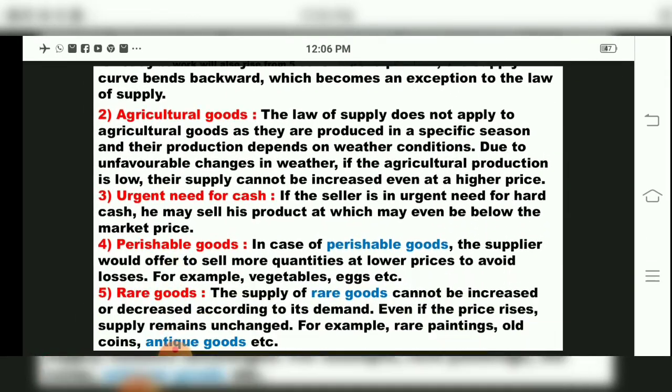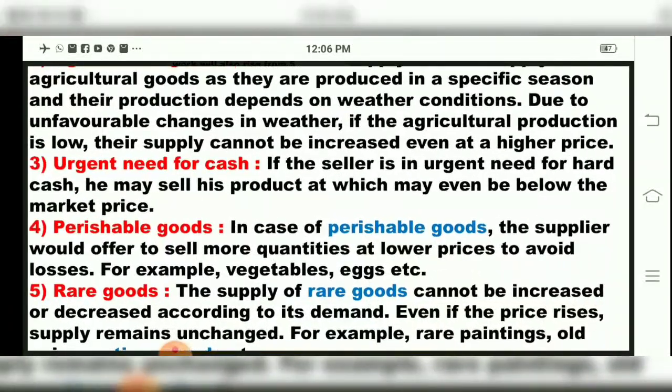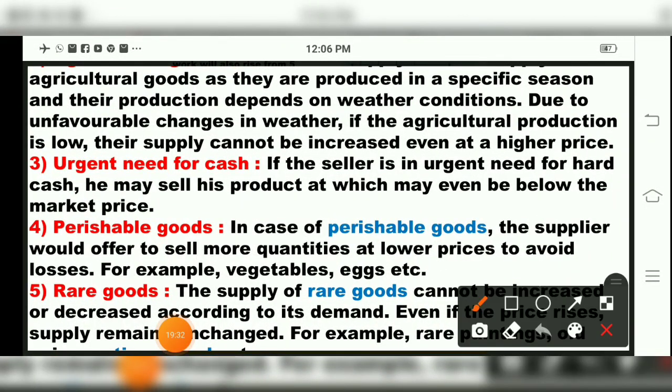Now the third exception for the law of supply, children, is urgent need for cash. See, children, if a seller is in need of urgent cash, whatever production he has, he will not wait for the price to change in the future. If people are in urgent need of money, they will sell the product at any price. So, urgent need for cash.